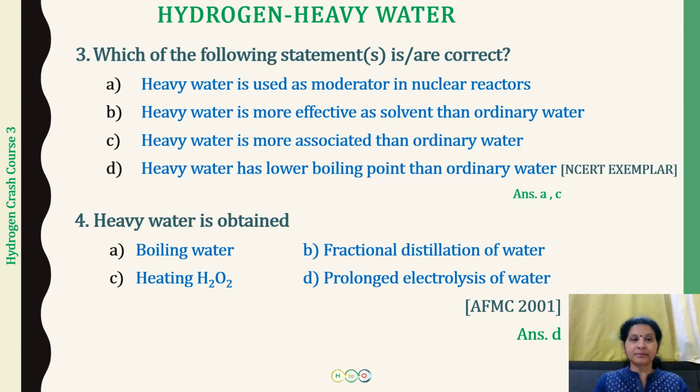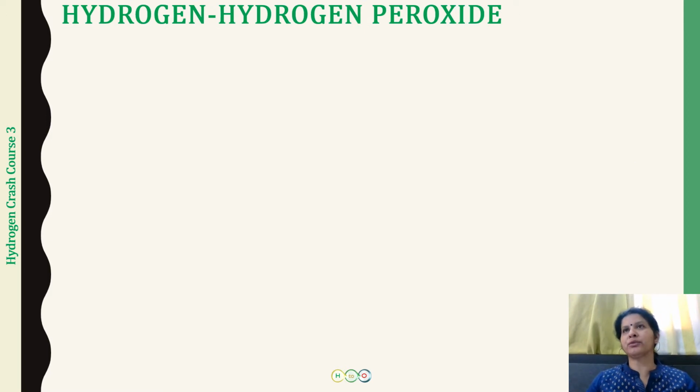Fine. So now the last topic for hydrogen that we have to discuss is hydrogen peroxide. As far as my detailed course on hydrogen peroxide is concerned, it is going to be lecture number 12, 13 and 14, where I have discussed in detail about hydrogen peroxide. In lecture number 12, I discussed the structure and preparation. Then in lecture number 13, the strength of hydrogen peroxide, and in lecture number 14, the properties, the uses and some tests related to hydrogen peroxide. So all of you who want some important points to be revised after the discussion, you can go back to those lectures. So now coming to the questions.